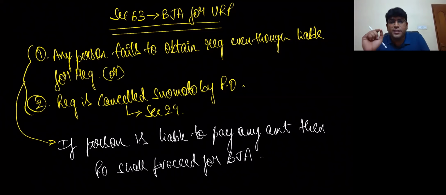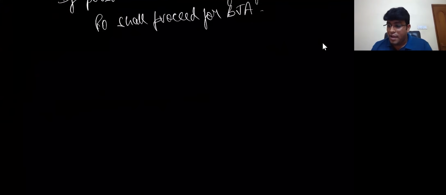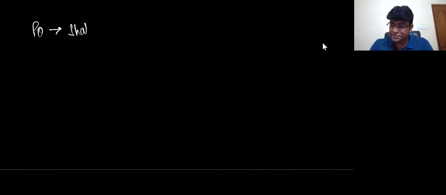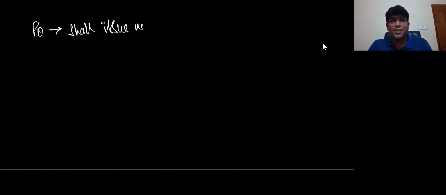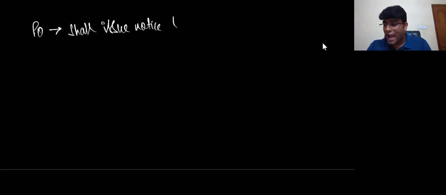So friends, section 63 BJA for unregistered person will come into picture only in two cases. One, any person liable to be registered but did not obtain registration. Second, registration is cancelled suo motu by proper officer. In that case, the proper officer will go for best judgment assessment. And one special point you need to note is that whenever he wants to do best judgment assessment, PO first shall issue notice, and grant 15 days time to reply.